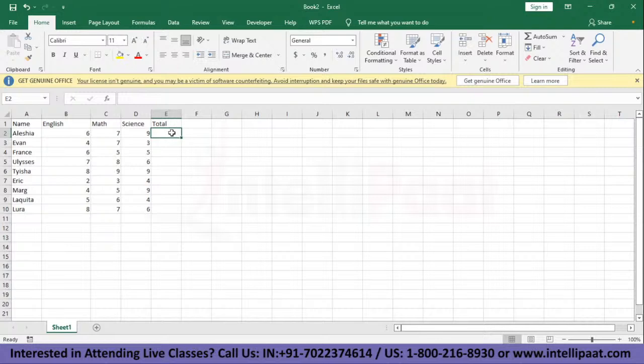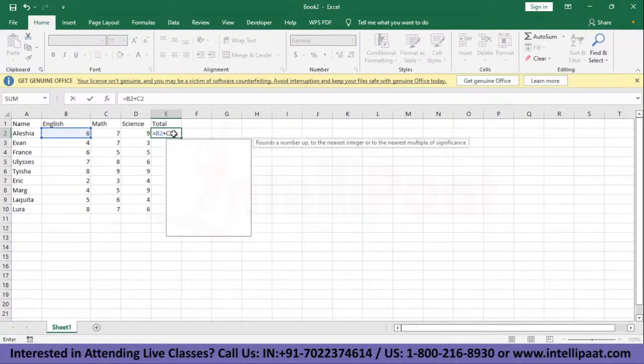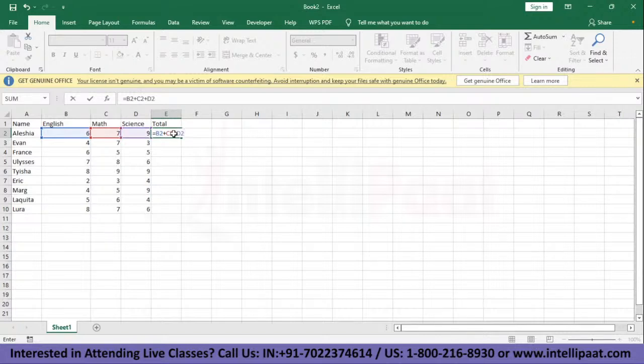What you need to do is just go to the cell. You need the total of all the marks. So we'll just put an equal to here, and we'll take the cell numbers. So we have 6 in English, that is the cell number B2. So we'll just type B2, put plus sign. Then we have C2, and lastly there's D2. So if we do that and press enter, the sum is automatically done for us.